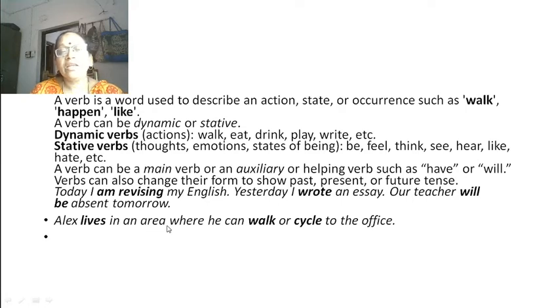Alex lives in an area where he can walk or cycle to the office. He is cycling, that is a verb, and is walking, that is also a verb. And here the word lives is also a verb.